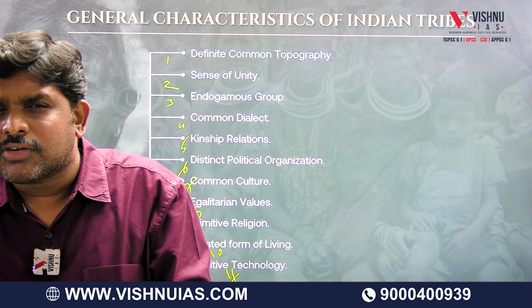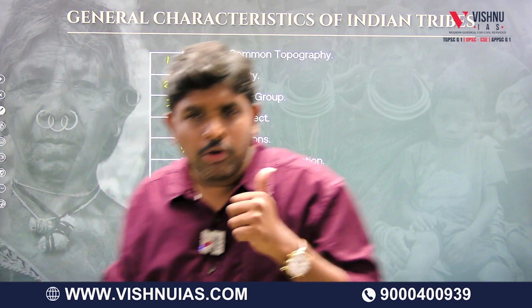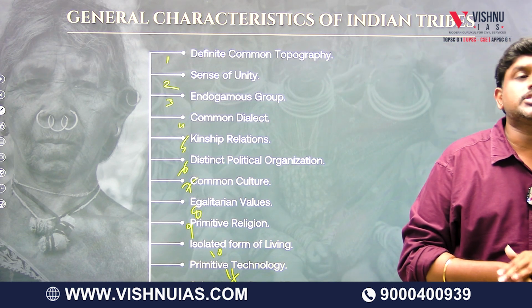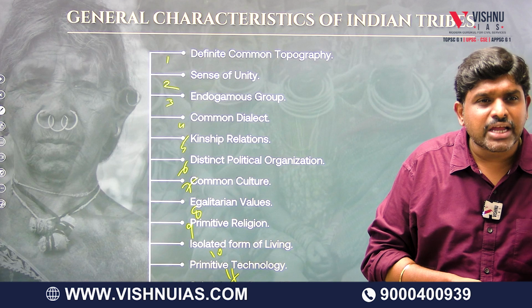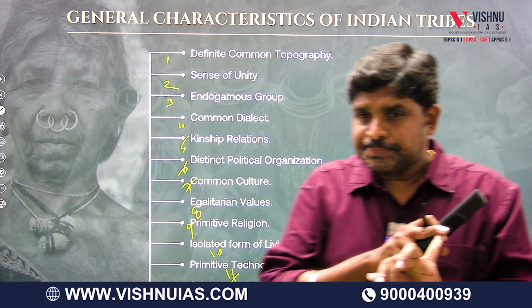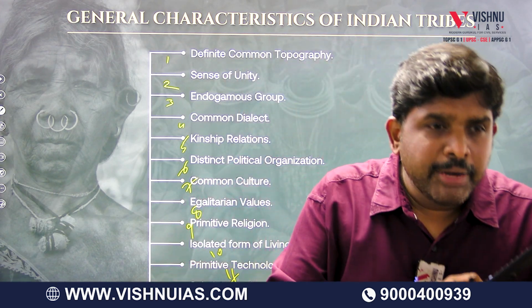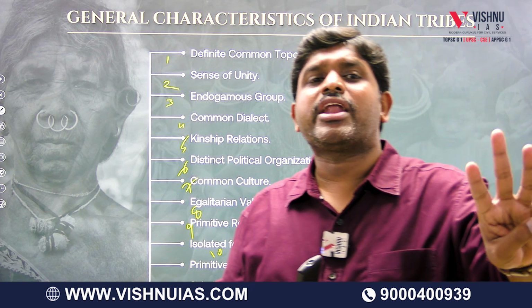Similarly, these are the characteristics of simple or primitive societies. If these characteristics are present, that society will be called a tribal, primitive or simple society. All these terms are one and the same.